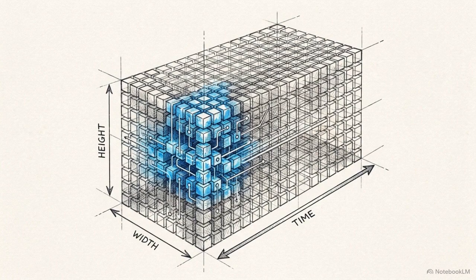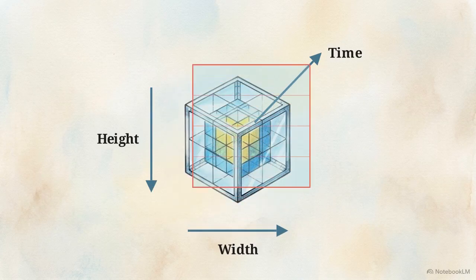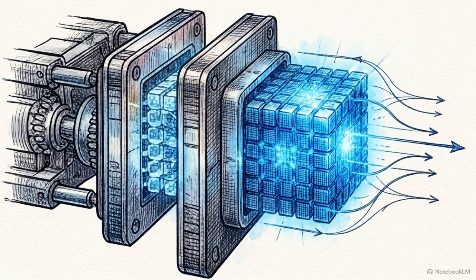CogVideoX manages this data load using a 3D causal variational autoencoder, or VAE, designed to compress the video in both space and time simultaneously. This block matrix represents video data, height by width by time. Standard 2D compression processes frame by frame. 3D compression instead shrinks the entire block uniformly along the temporal axis. By analyzing this axis, the VAE identifies background pixels remaining static across multiple frames. These redundant temporal data points are mathematically collapsed into a single dense latent representation, drastically reducing the overall data footprint.